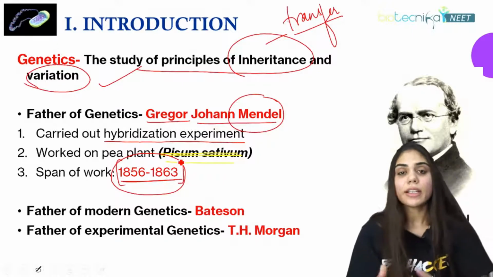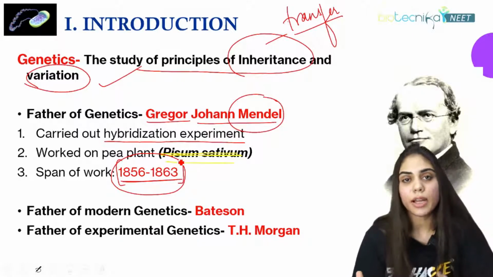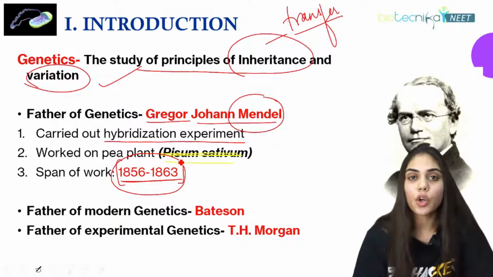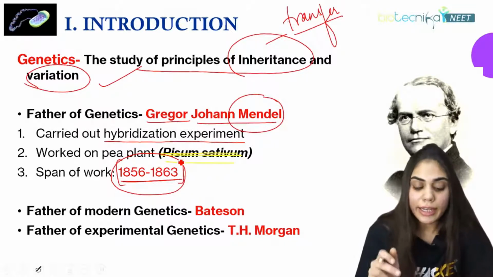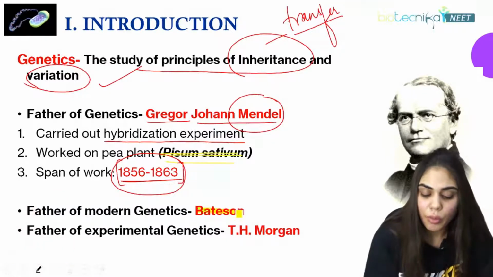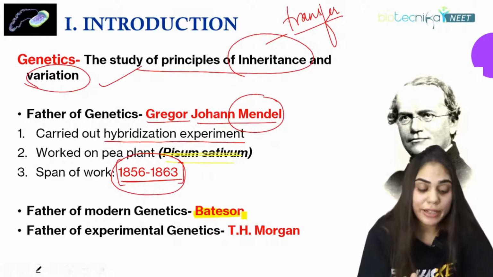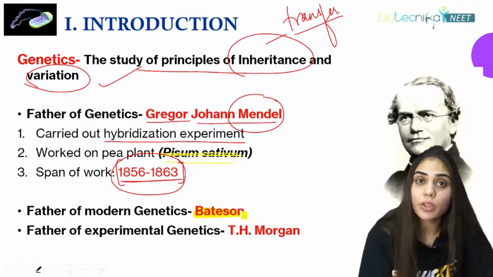After that, the work done by Mendel was rediscovered by other scientists like Bateson, Hugo de Vries, and Tschermak, and here Bateson is known as the father of modern genetics. So who is the father of modern genetics? It is Bateson. But if the question is about the father of genetics, it is Gregor John Mendel.